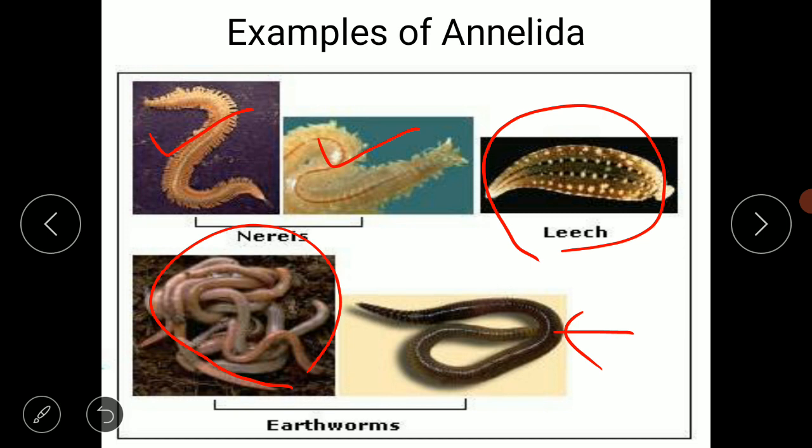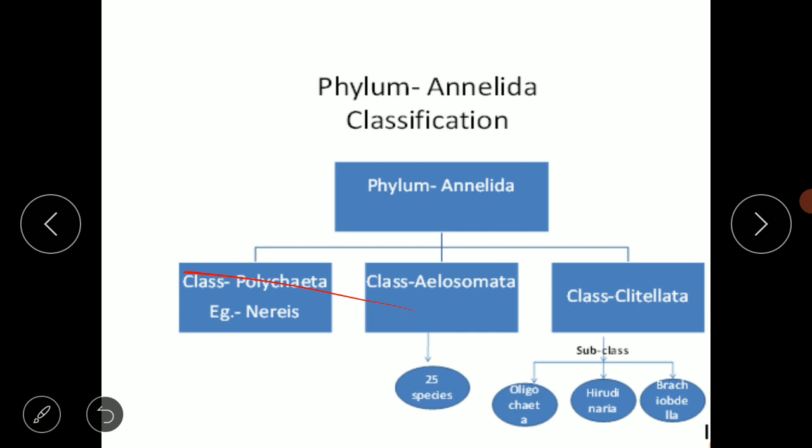Now these animals look very different from each other. Some characters are present in them while some characters are absent. So depending on the presence and absence of certain characters, we are going to classify the Annelida into three different classes. The first is the class Polychaeta.